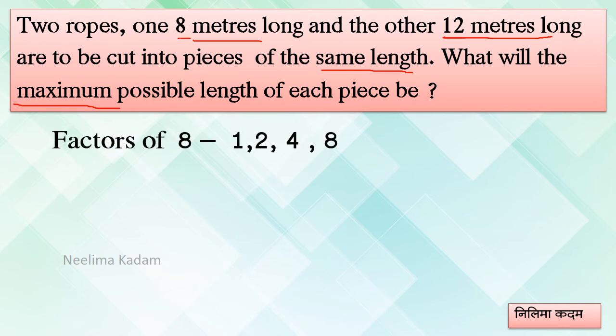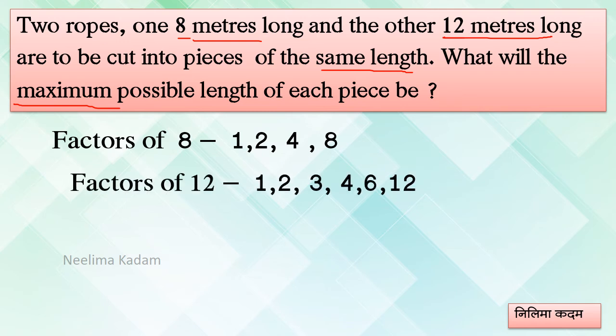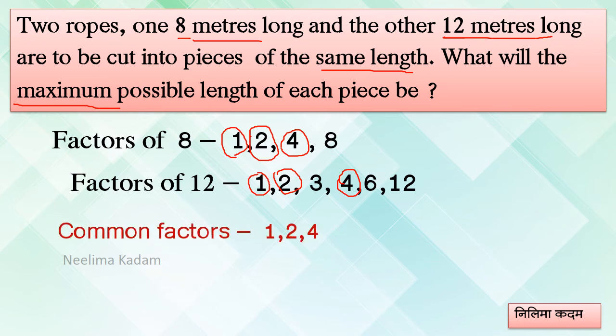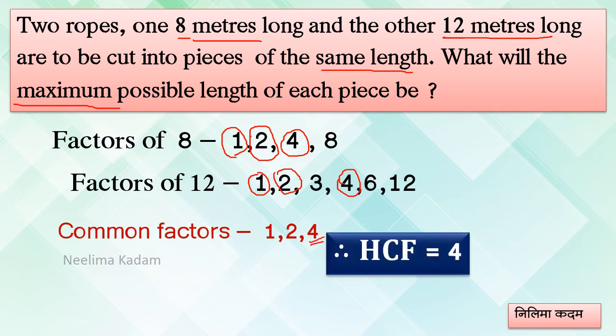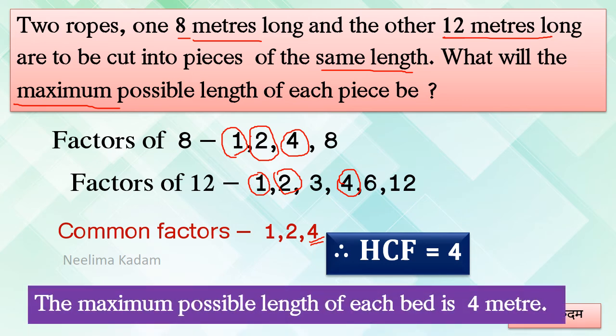Factors of 8, factors of 12. Now of this, common: 1, then 2 and 4, right? Now these are the common. You are writing only once. Common factors are 1, 2 and 4. Out of these, 4 is the highest one and therefore HCF is equal to 4, and the answer will be: the maximum possible length of each piece will be 4 meter.